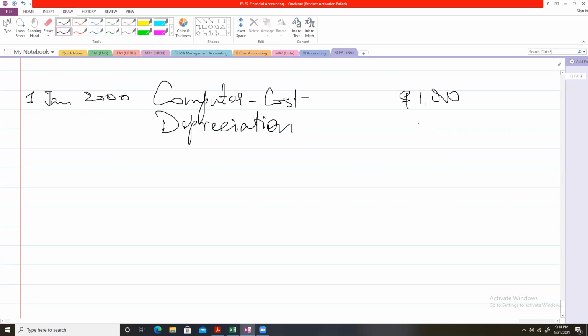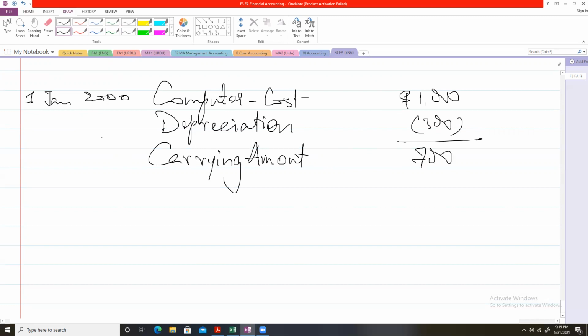How much was the depreciation? Depreciation was 300. The carrying amount at the end of the year will be how much? $700 at the end of the first year, on 31st December 2000.